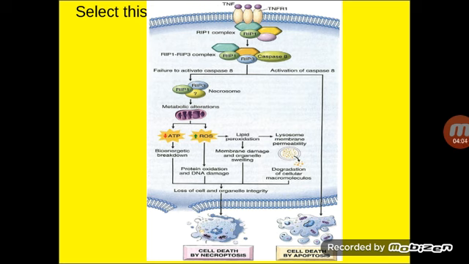When there is failure of the activation of these caspases, necrosomes will be formed within the cytoplasmic structures,